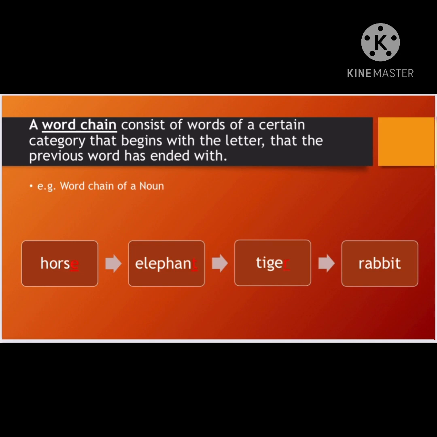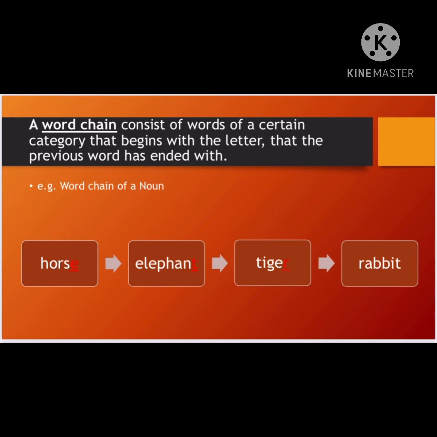Or T for tree, or T for tea, whatever it can be, but it has to be a noun. If it is a noun, you can use ample nouns there, like tiger, as I said, tree, or tea. Same way, let's move on.